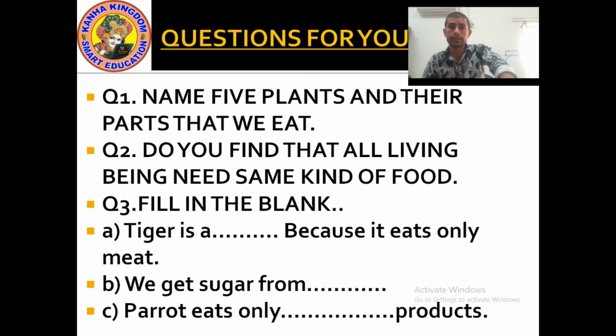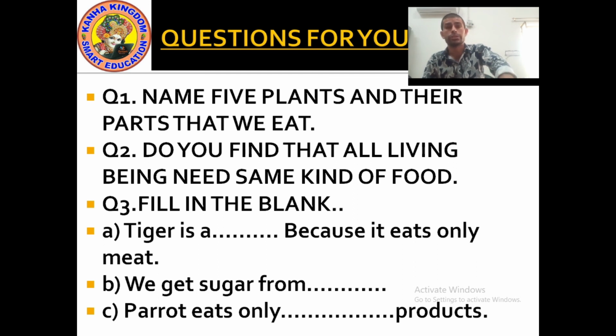Bajra, jawar, millet, maize, these all are parts of plant. As seed we eat them. So these are 5 plants: rice, brinjal, jawar, bajra, wheat, sugarcane.